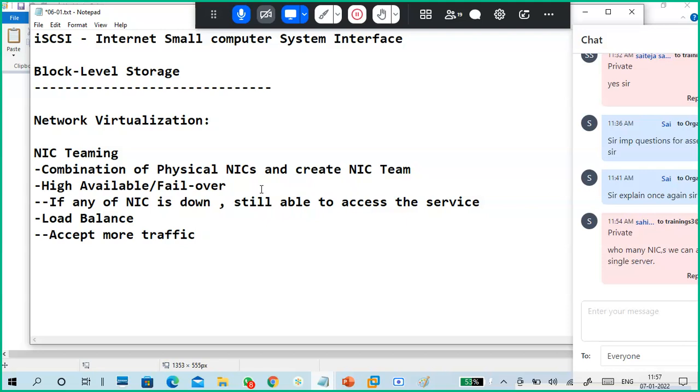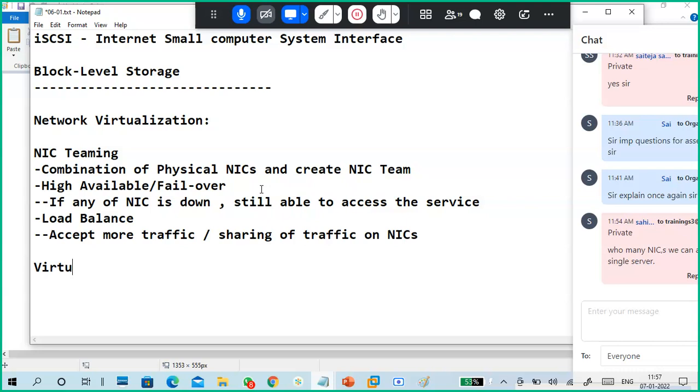Load balance, or we can say balancing the load of traffic. Sharing of traffic across NICs. This is called load balancing.